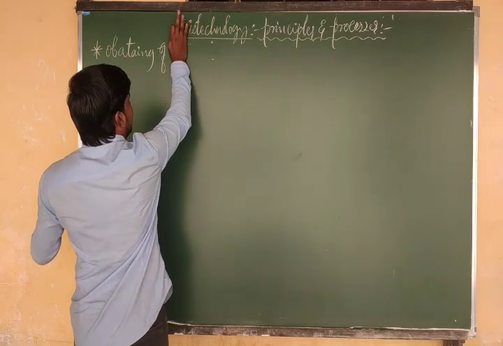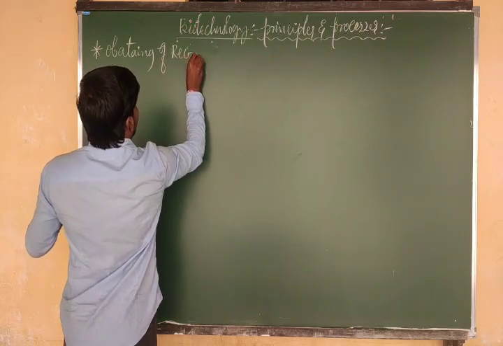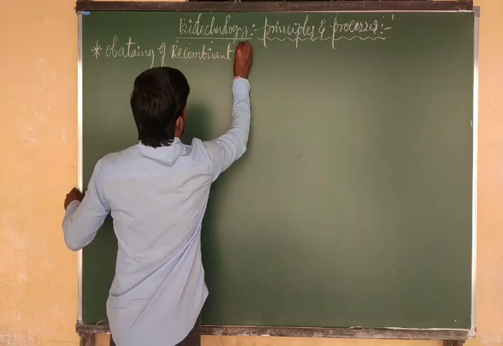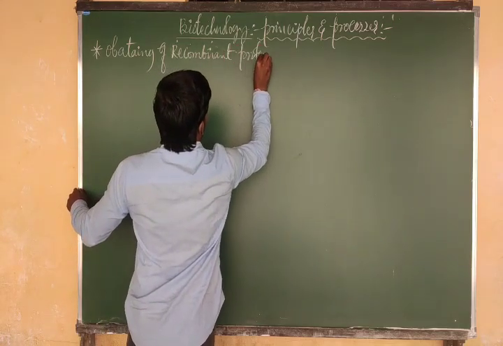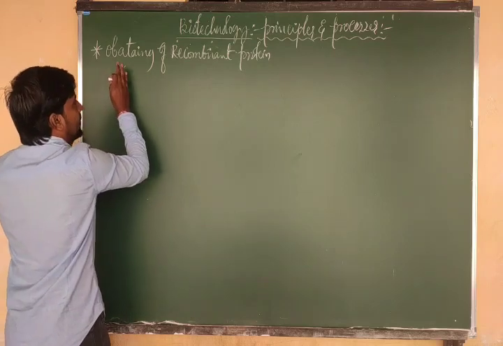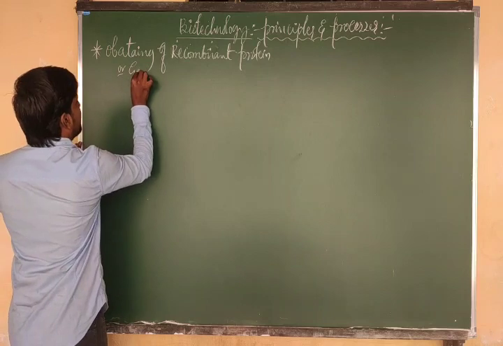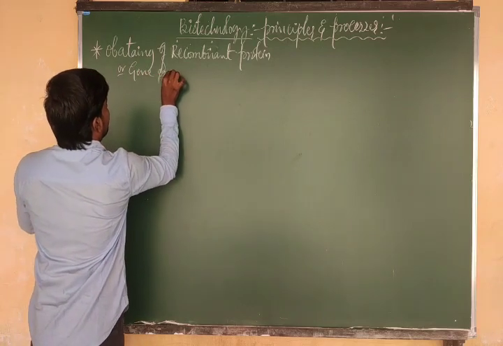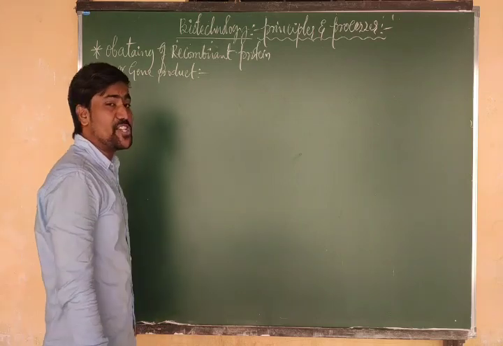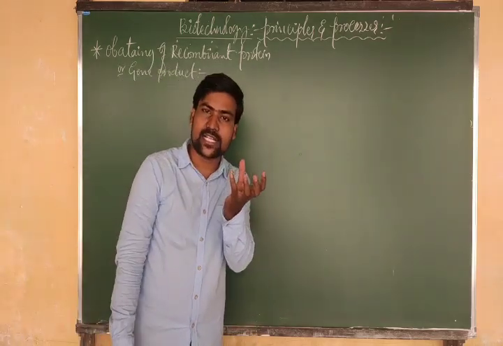Okay, so I will write it as obtaining a recombinant protein or gene product. So both are the same. So how to get that one? Obtaining a gene product. Here we already have the host cell.